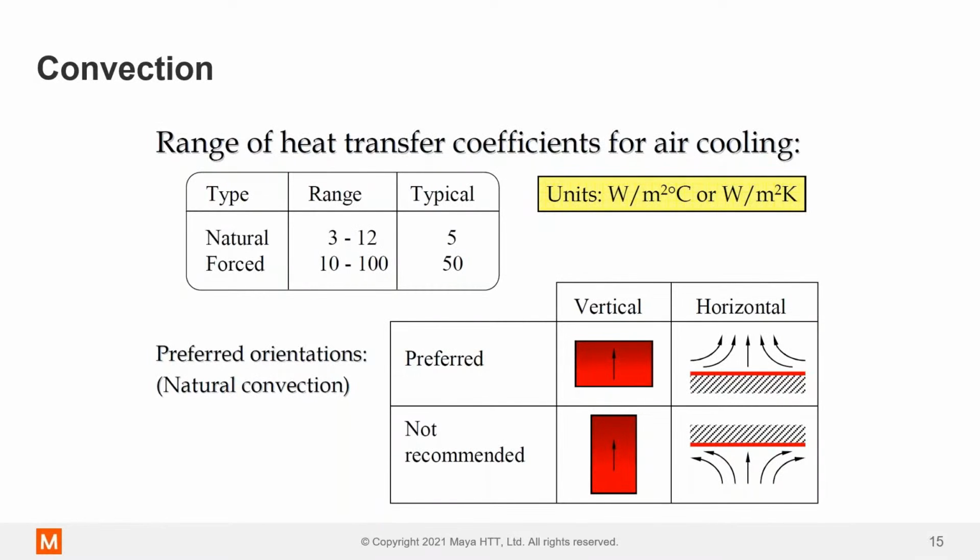For forced convection, so when you have fans or blowers or some sort of air mover, then you're talking maybe 50 watts per meter squared Kelvin. So an order of magnitude difference when you go to forced convection.